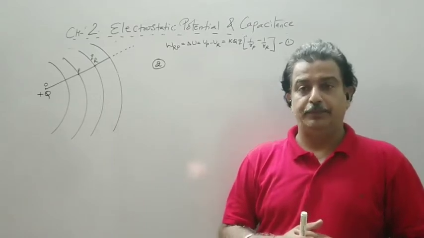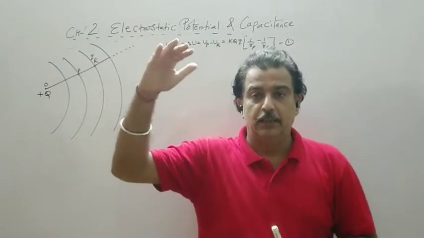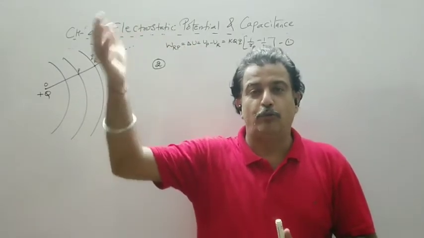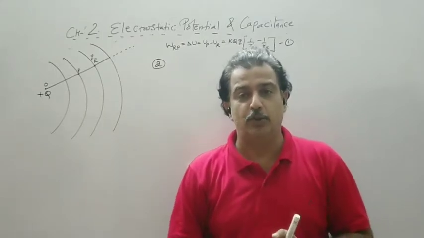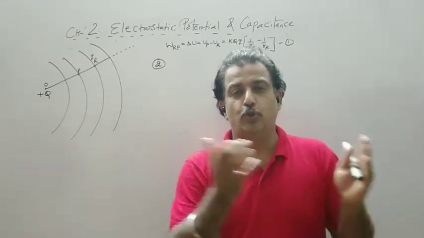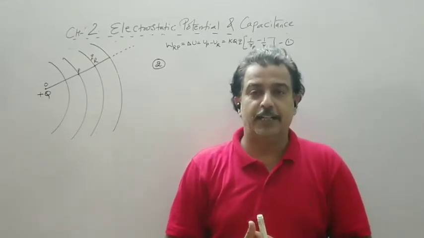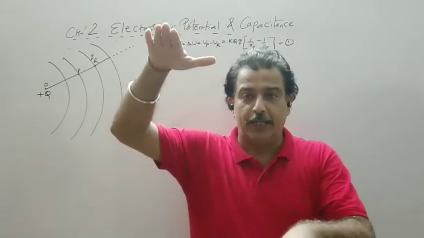For example, the water is stored in the dam at some height. Only if it is allowed to fall from some height, its potential energy is converted into the kinetic energy, and that energy is used to rotate the turbines of the generator and which generate the electricity. So height difference is required.